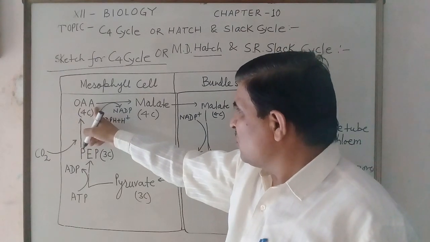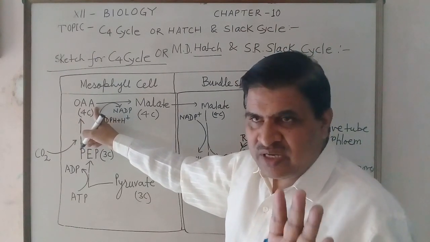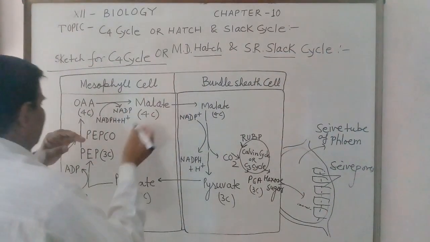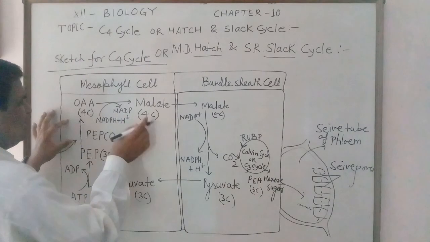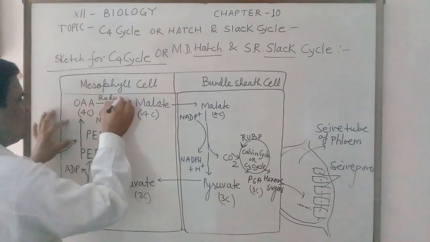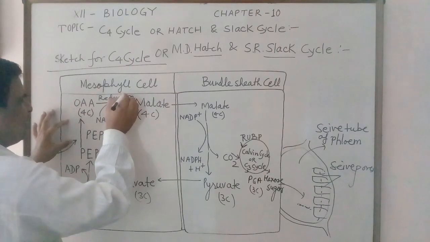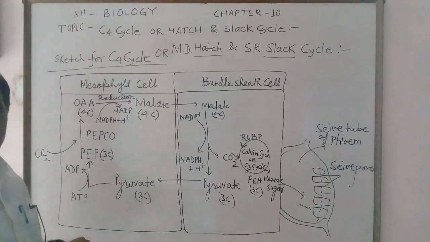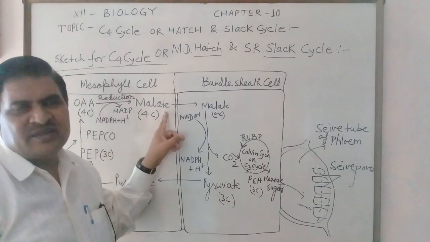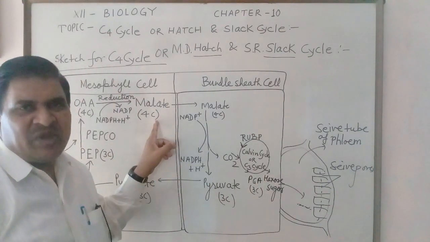And this 4 carbon compound oxaloacetic acid, after the reduction, where hydrogen is combined, results in the synthesis of another 4 carbon compound known as malate or malic acid.